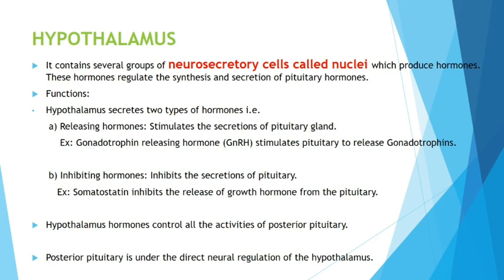Somatostatin is very important. The posterior pituitary is also called pars nervosa or neurohypophysis. Pars nervosa, neurohypophysis or posterior pituitary is under the direct control of the hypothalamic hormones. The hypothalamic hormones control all activities of posterior pituitary.